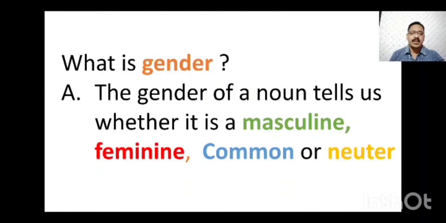If it is male, it is masculine. If it is female, then feminine. If it is either male or female, means it can be both male as well as female, we say it is common noun.